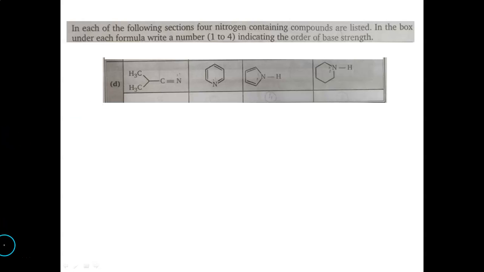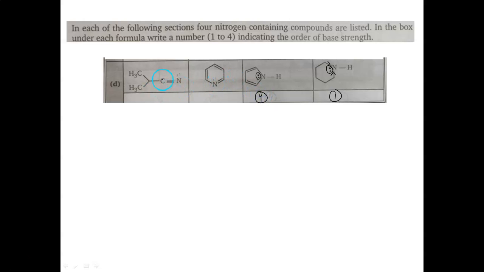Then comes the next set of molecules. Here we can see the more availability is there over here. So this will be the first molecule, because we can see the lone pair and plus I effect makes it the stronger one. Then for the second one, one thing we can say is that this is an aromatic ring and therefore this lone pair is delocalized, so much less available. So this will be at the fourth position.